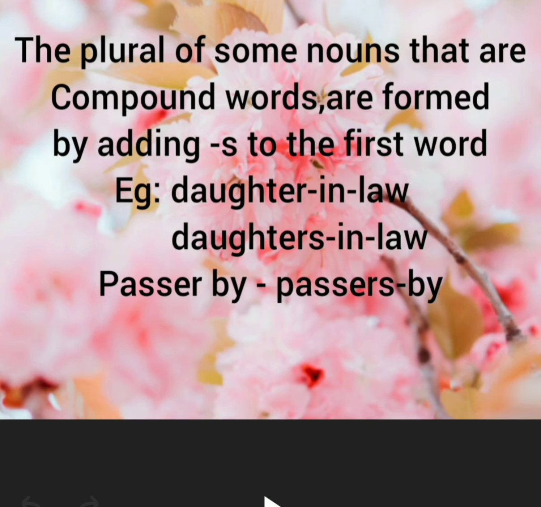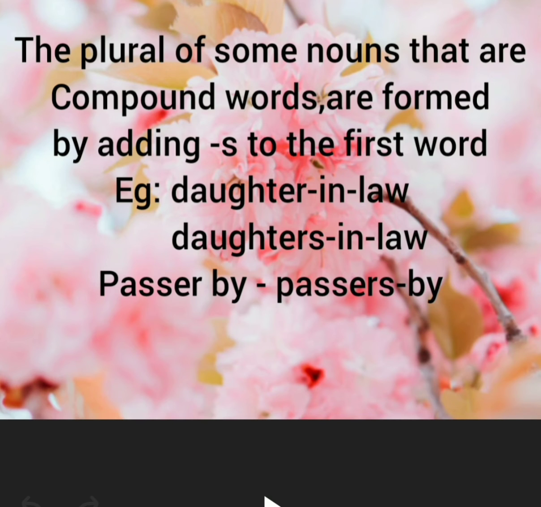The plural form of some nouns that are compound words is formed by adding s to the first word. So now we have to discuss compound words and their plural forms. We have to add s to the compound word to get the plural of some nouns.